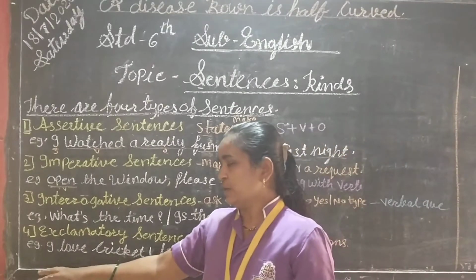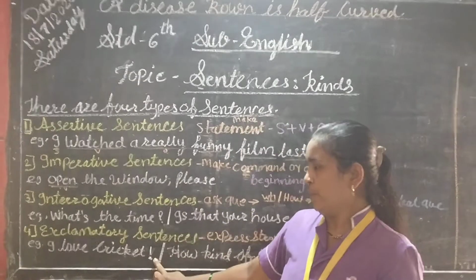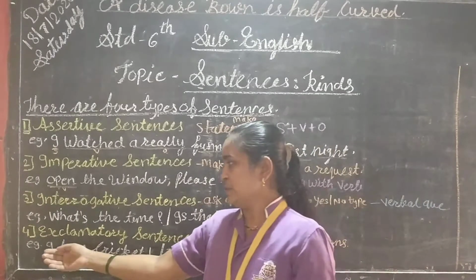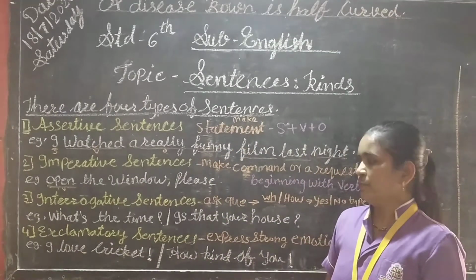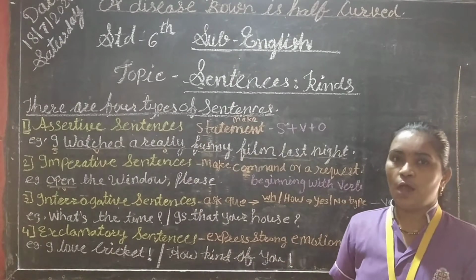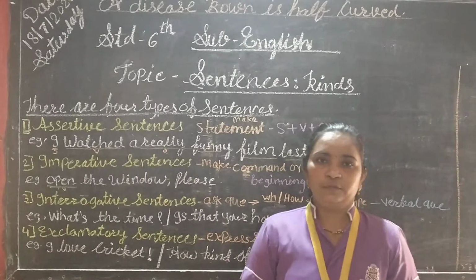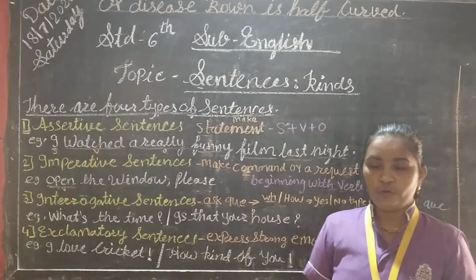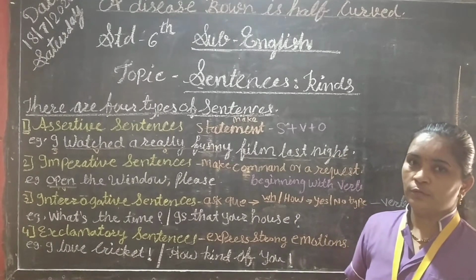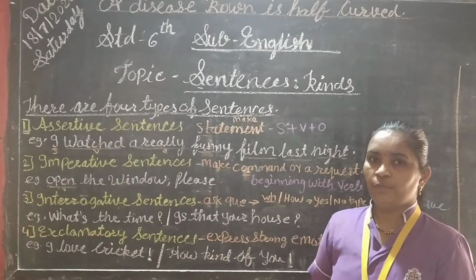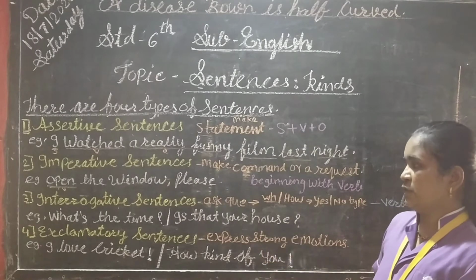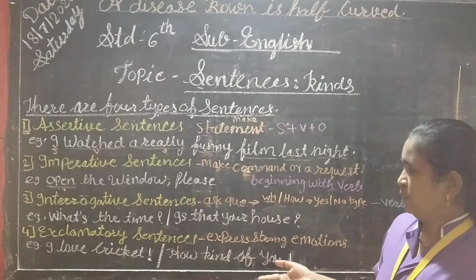So students, first remember the marks. It is called the exclamatory mark and this is a question mark. So see the examples. I love cricket! It is an exclamatory sentence. How kind of you! It is an exclamatory sentence. What a surprise! What a great surprise! Oh God! Oh, very nice flower! Means here we show our emotions. Where we show our emotions, it is called the exclamatory sentence.